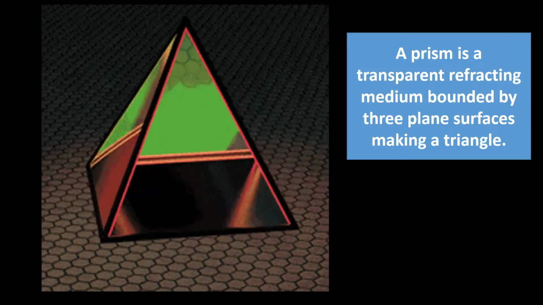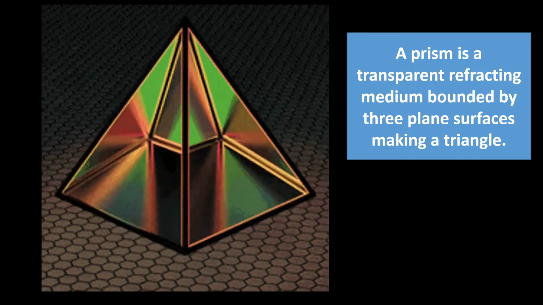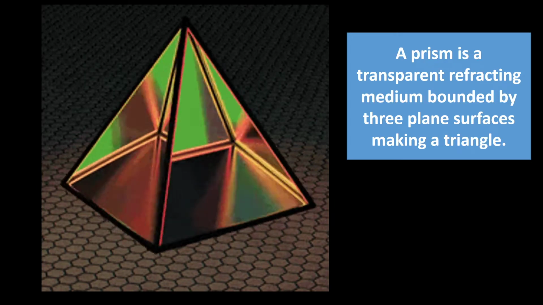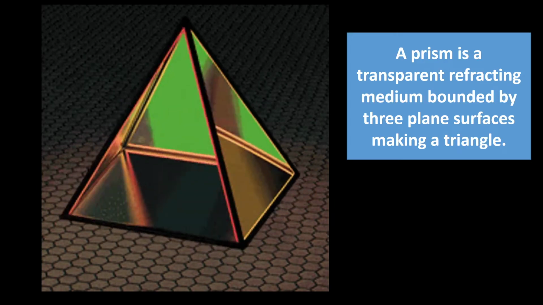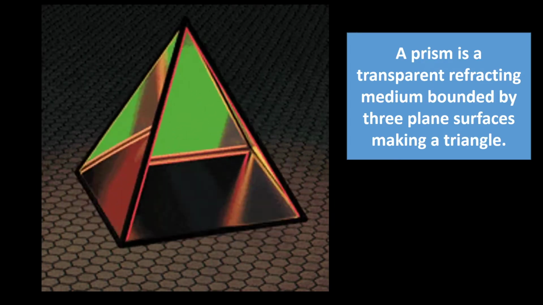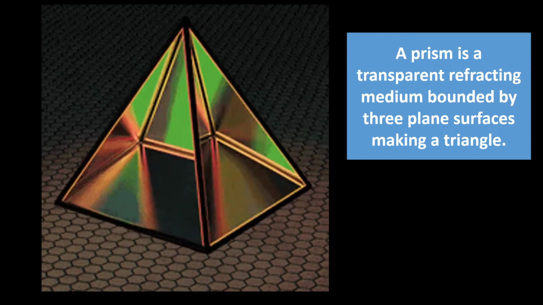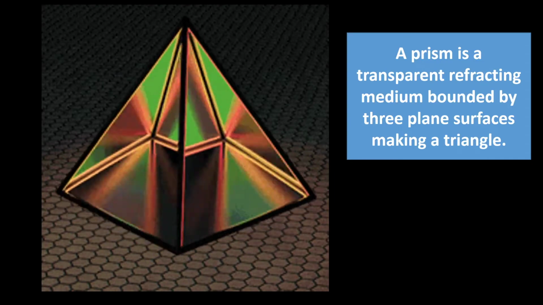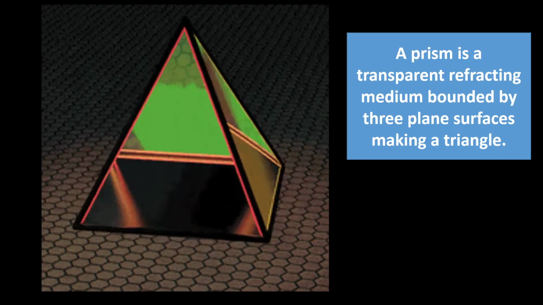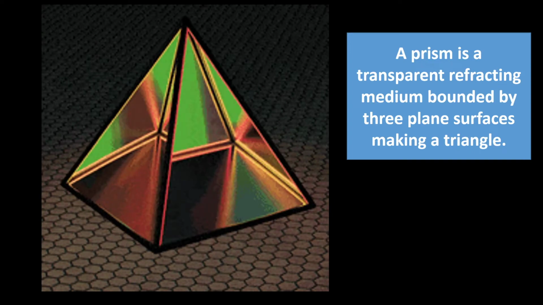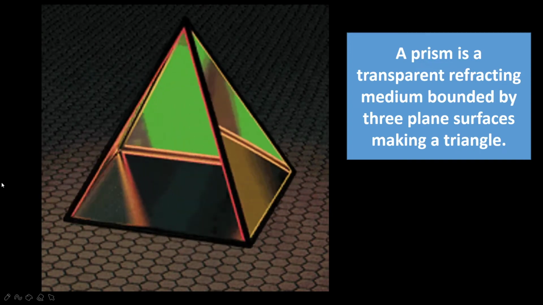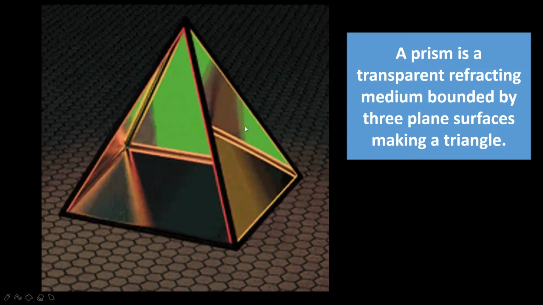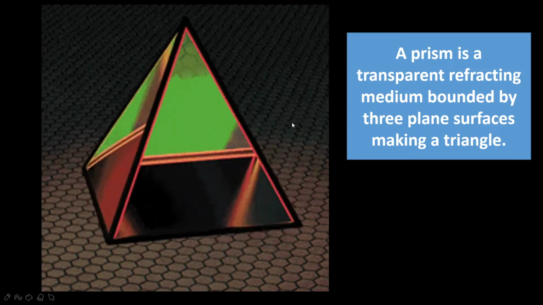So it is the prism, where the refraction of light through a prism is the first topic of this chapter, which we are going to discuss now. As in the previous chapter we have discussed how the refraction takes place in the glass slab. So now in the triangular prism how the refraction takes place, that I am going to discuss now. So what exactly is this prism? Prism is a transparent refracting medium. Okay, medium means here glass is the medium, bounded by three plane surfaces making a triangle.